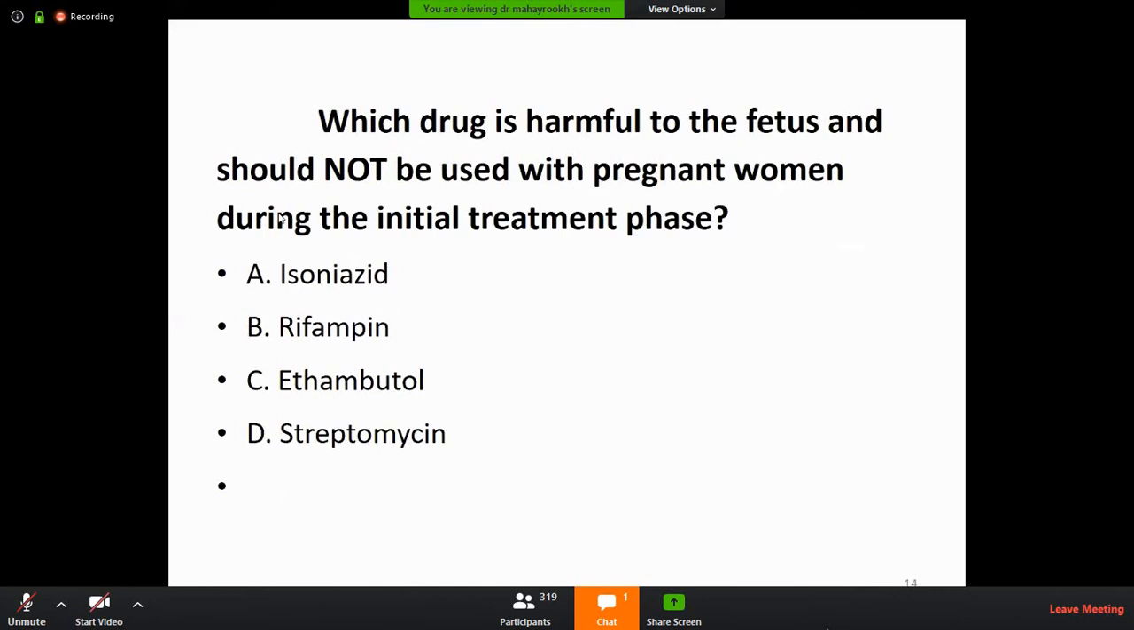Again, there is a drug not given to a pregnant woman, especially during the initial stage: streptomycin, because it can cause ototoxicity. Harmful effect, streptomycin.